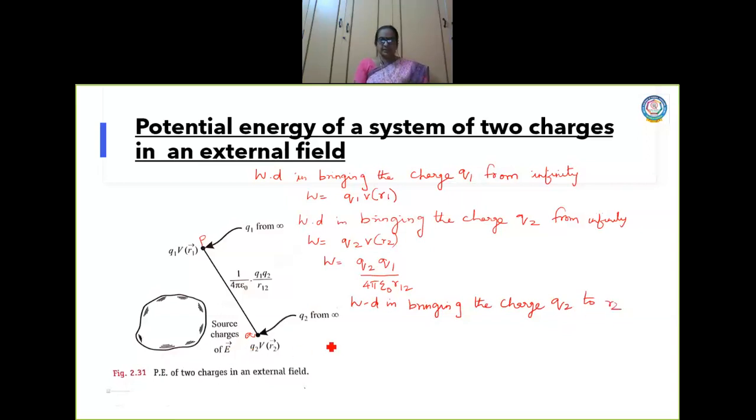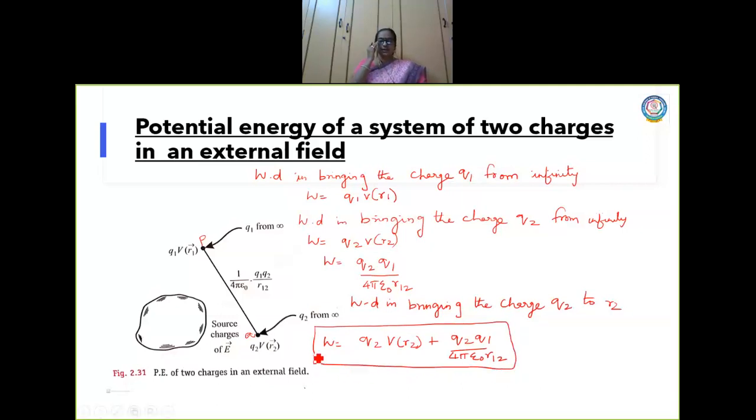So what is the work done now? I have to add both: Q2 V at R2 plus Q2 Q1 by 4 pi epsilon naught R12. Now this is the work done only with respect to what? Q2. Are you able to understand?